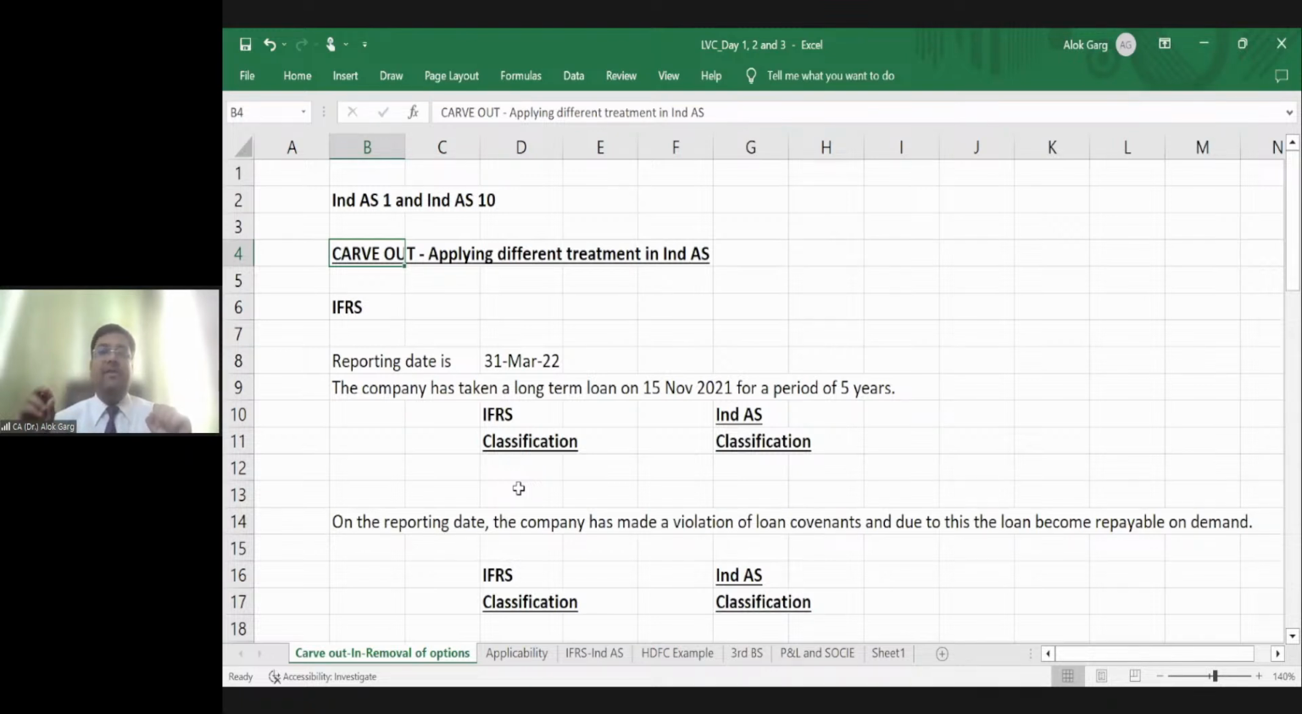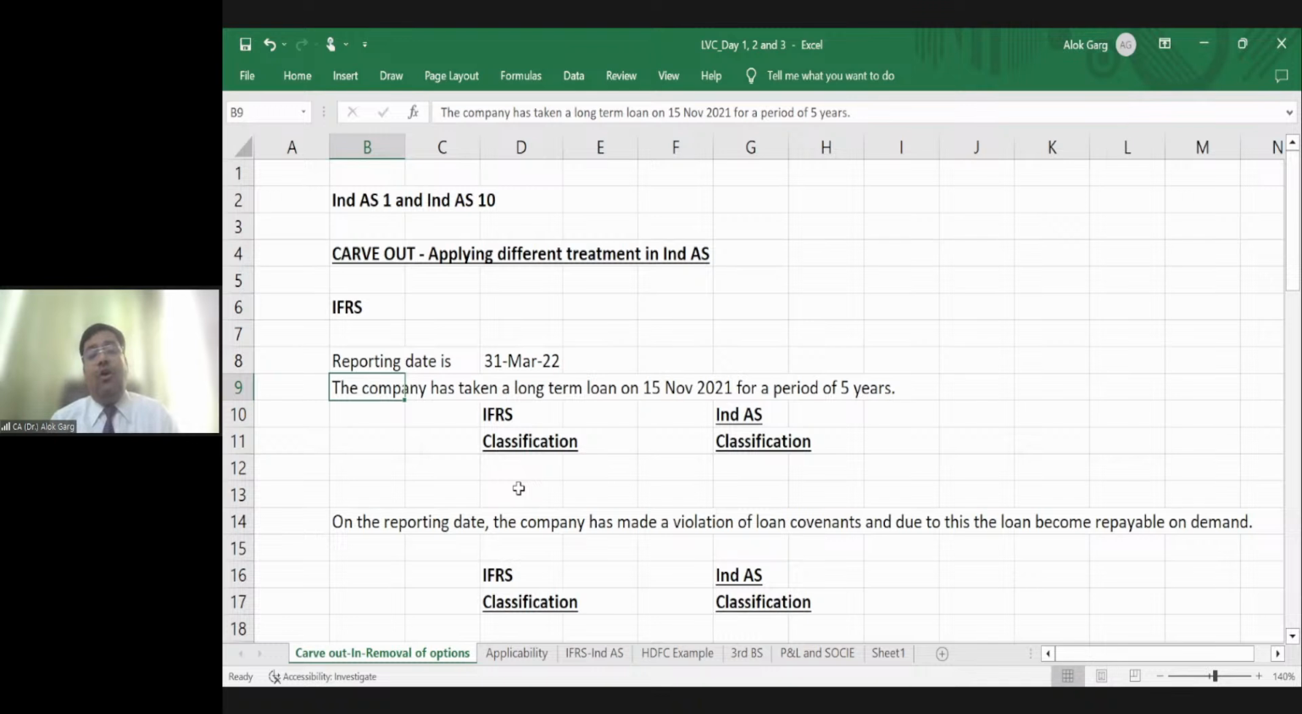So I am talking about the first carve out. I'm not talking about all the carve outs because the faculties will teach you those carve outs in their respective standards and sessions. So let's discuss the first carve out. In IFRS, for example, the reporting date is 31st March 2022. And the company has taken a long-term loan on 15 November 2021 for a period of 5 years. This loan is repayable after a period of 5 years, right?